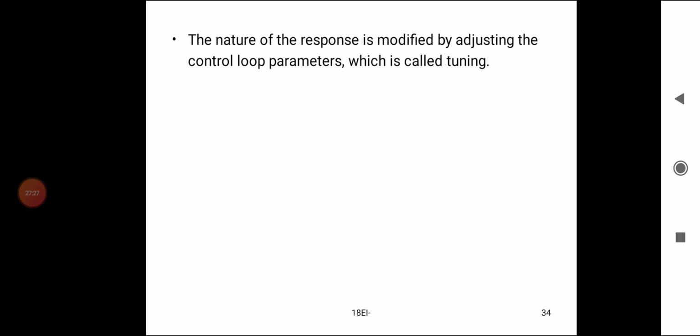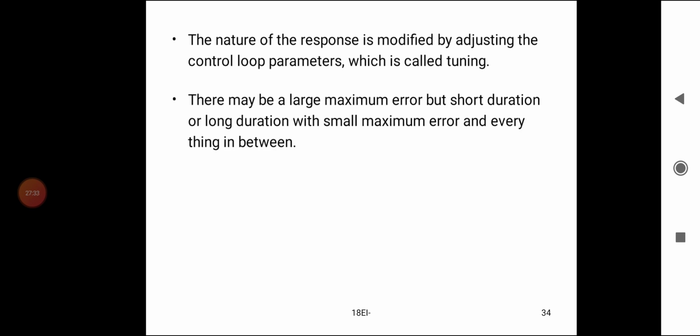The nature of the response is modified by adjusting the control parameters, which is called tuning. There may be a large maximum error but a short duration, or a long duration with a small maximum error, and everything in between. From one peak value to the next, the oscillation should be one quarter of the previous one.